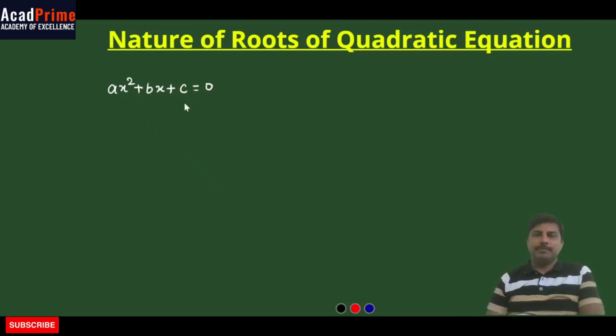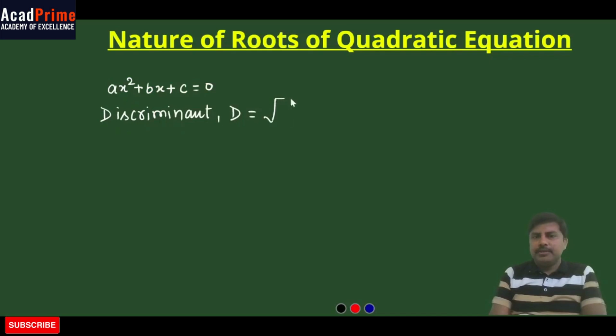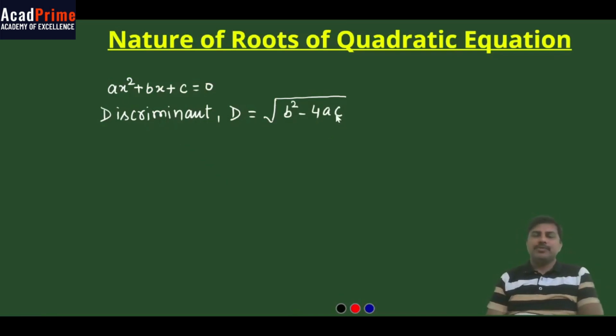With the help of all these three terms, we're going to find the nature of the roots of the quadratic equation. Okay. For determining the nature of the roots, we're going to find the discriminant of the given equation. The discriminant is represented by D. Okay, so D equals b squared minus 4ac, where b is the coefficient of x, a is the coefficient of x squared, and c is the constant term. Okay.